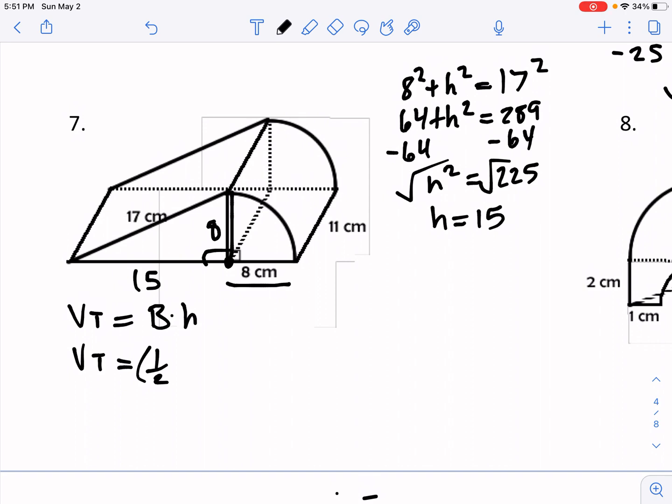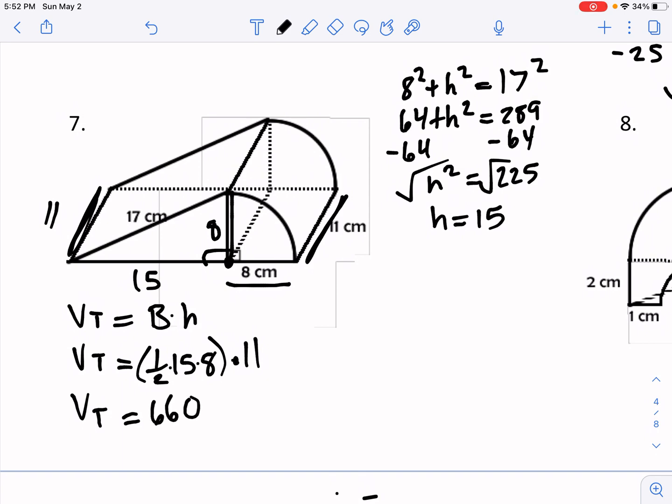So we have 15 times 8, base times height, and then multiplied by the height of the prism, which would be this distance. Notice it should be the same distance as what we have here, so if that's 11, this should be 11. So the height would be 11. Then multiplying that all together, we have 1/2 times 15 times 8, which gives us 60, times 11 gives us 660. So that's the volume of the triangular prism.